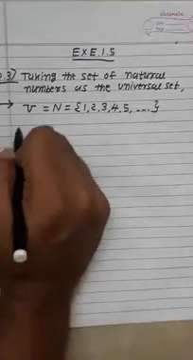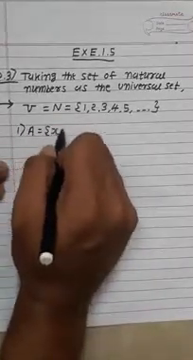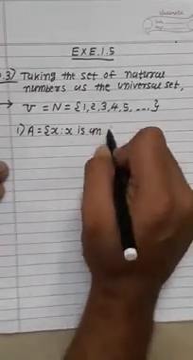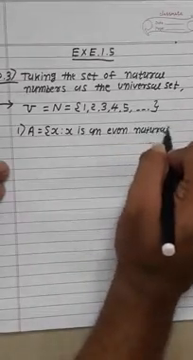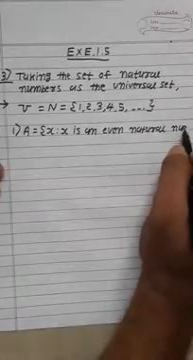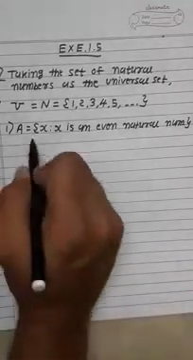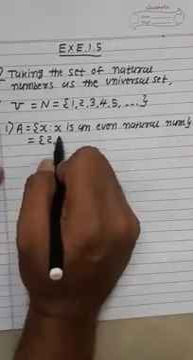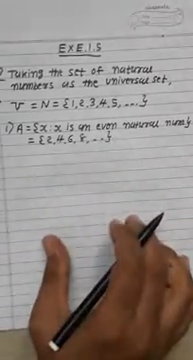Now our first question: A is equal to the set of x such that x is an even natural number. First of all, which numbers are even natural numbers? 2, 4, 6, 8. All of these numbers are even natural numbers.